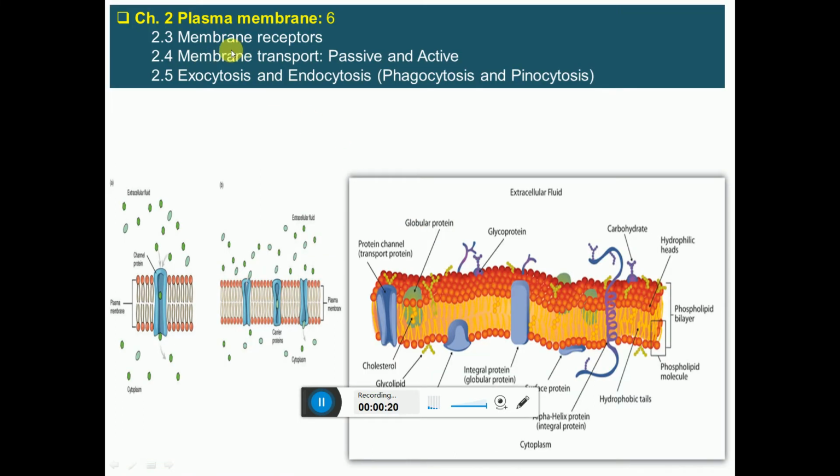So we are going to see this point: membrane receptor, membrane transport, active and passive transport, exocytosis and endocytosis, that is phagocytosis and pinocytosis in detail.